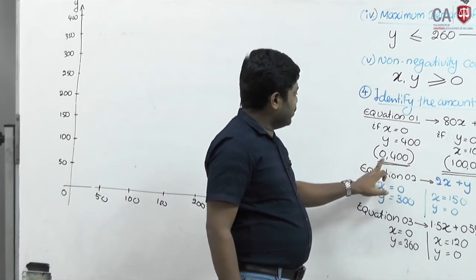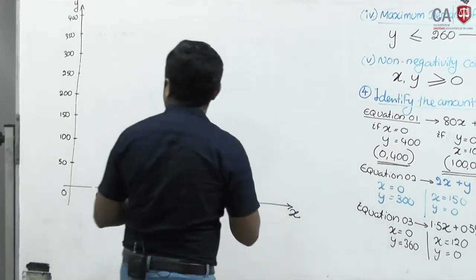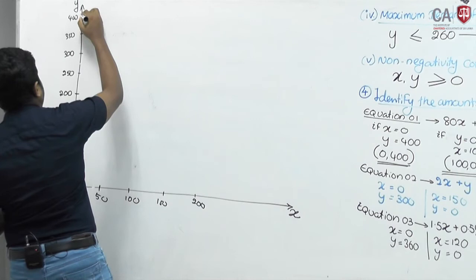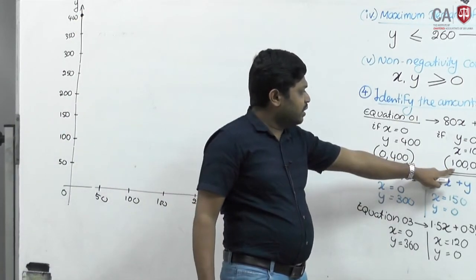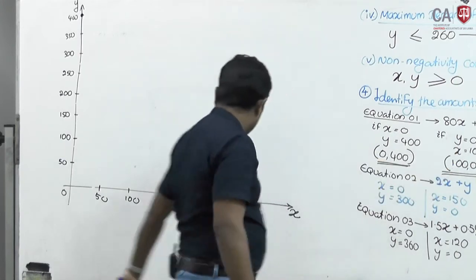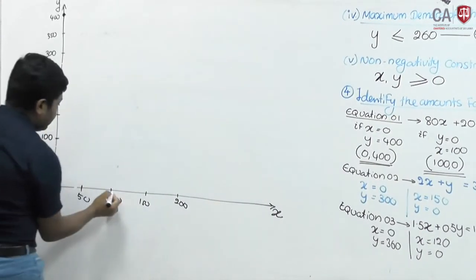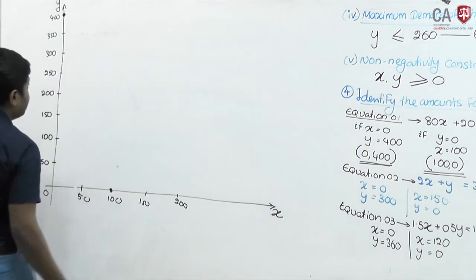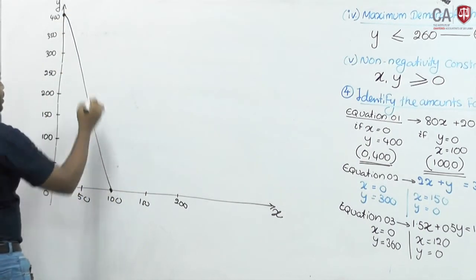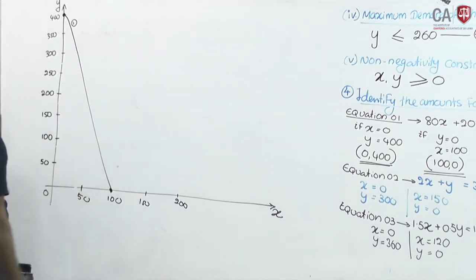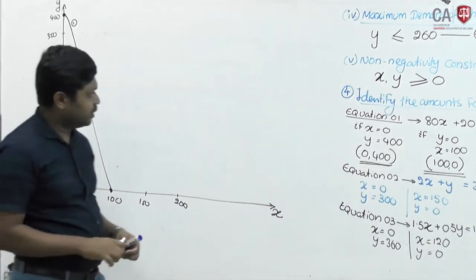First equation. When x equals 0, y is 400. When x is 100, y is 0, that is here. This is the first equation.